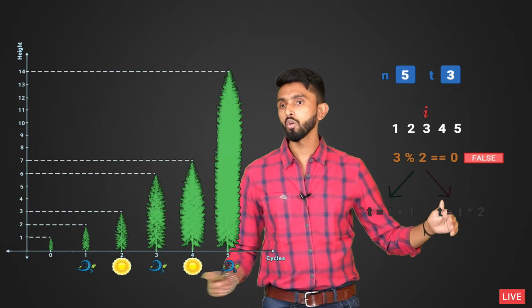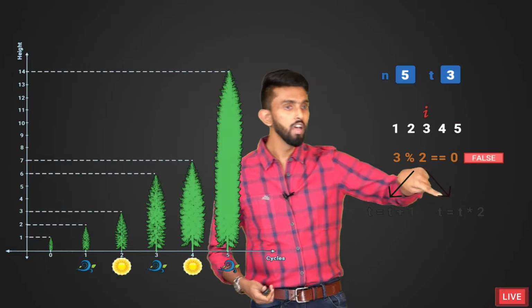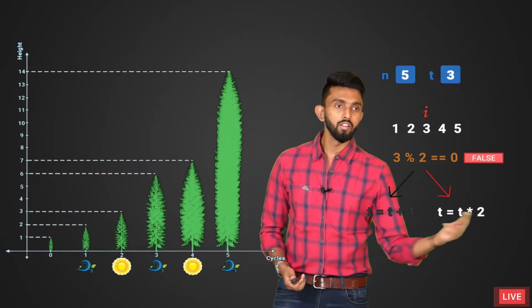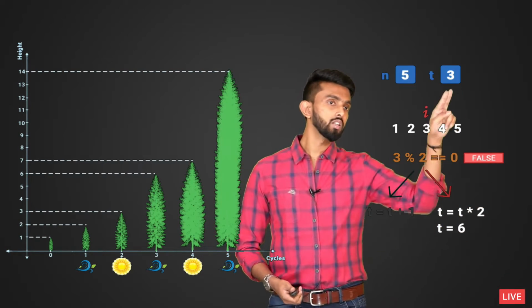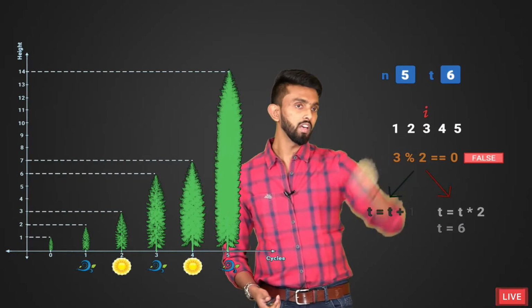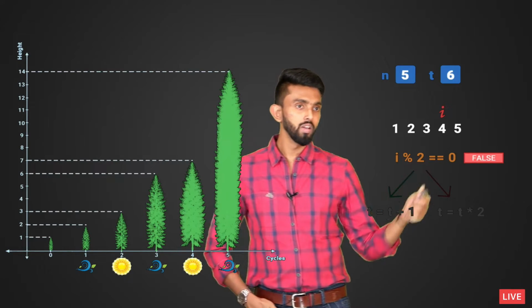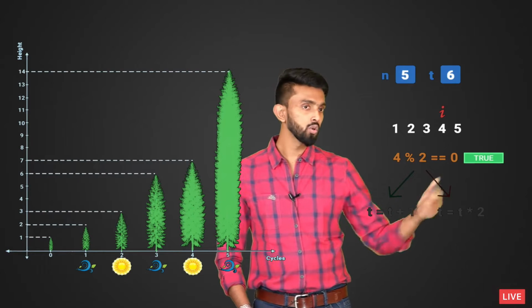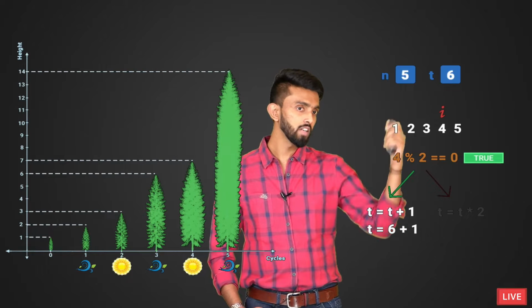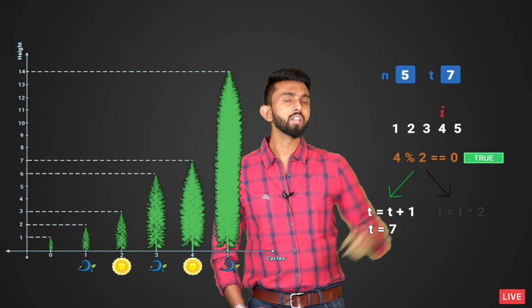If it is odd number, you know you're in spring. If it is spring, please double the existing value of the tree, which means that is what I will do. And if in case I do that, 3 into 2 is 6, give that to t, t becomes 6. Then you are within a loop, increment the value of I. I becomes 4. 4 mod 2 is obviously even number, so it is 0, so increase it by 1. Existing value is 6, 6 plus 1 is 7, t becomes 7. Again increase the I value.